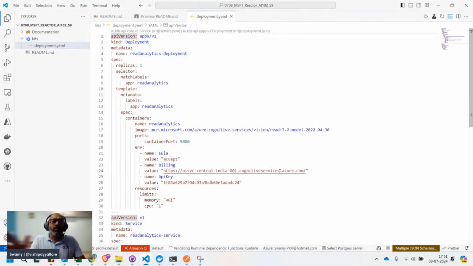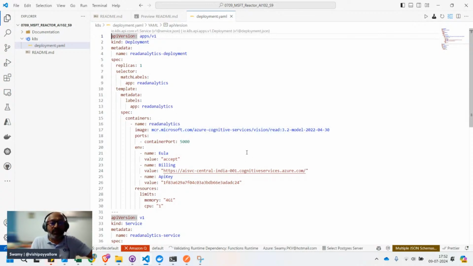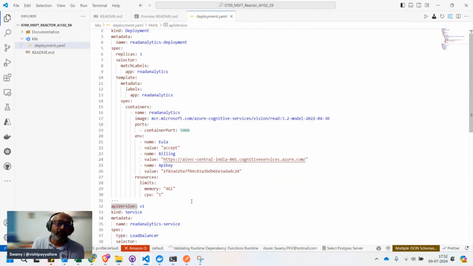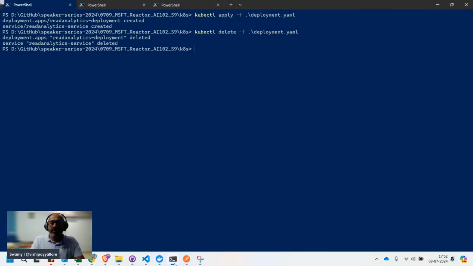You can see that it's not a big one, it's a raw, crude one. I just created a spec, a replica, and a container. I'm reading the same public container which we are using, and the container port is 5000. The same parameters which we use in our local Docker or ACI are here in Kubernetes: the EULA, the billing, the key, the resource limit, and then the service. It's pretty simple. The host port versus the target port is 5000. That's it. Nothing big, just a simple hello world kind of YAML file.